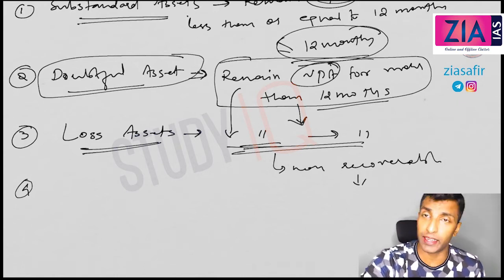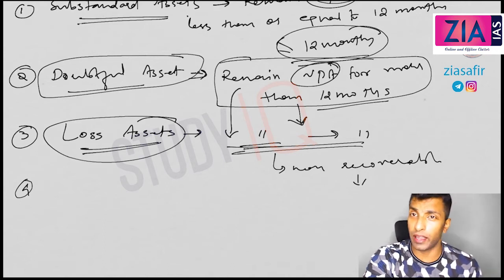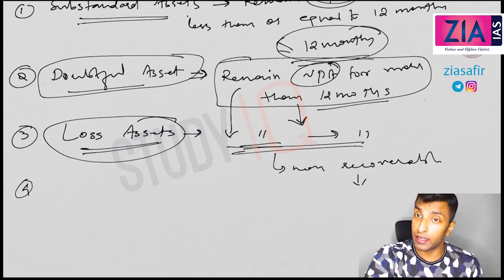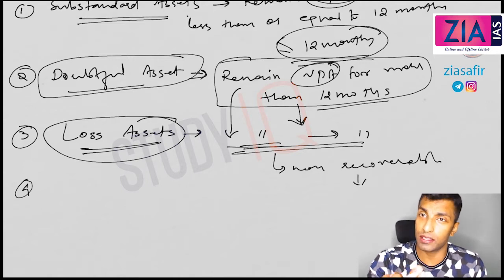We will cover in the next 20 minutes. So what I'm saying is, this is a loss asset, that means NPA for more than 1 year, and it is understood that it is non-recoverable, but still it is part of your balance sheet. Bank is not writing off. There are two ways in which you can clear the balance sheet. One is write off the loan, secondly you give it to ARC. I'll talk about what ARC is and how it works, and so on, we will discuss.